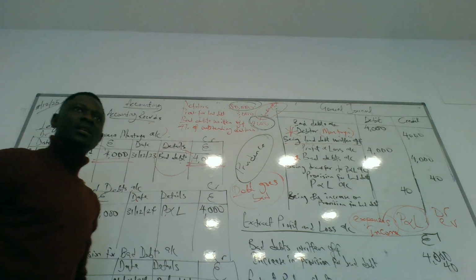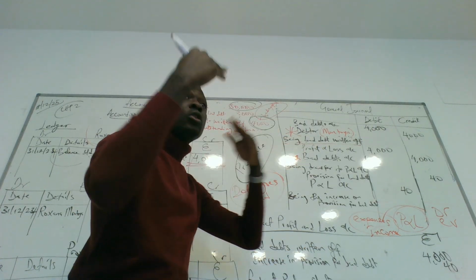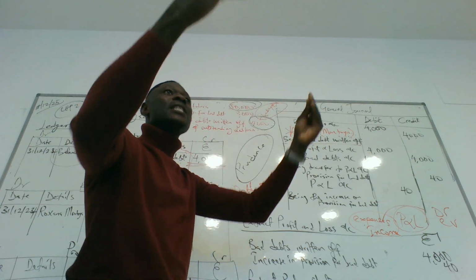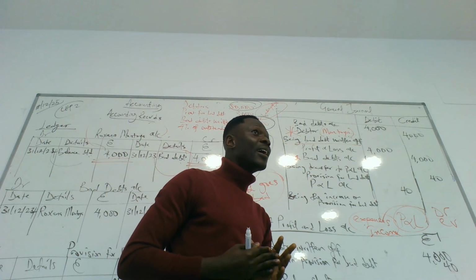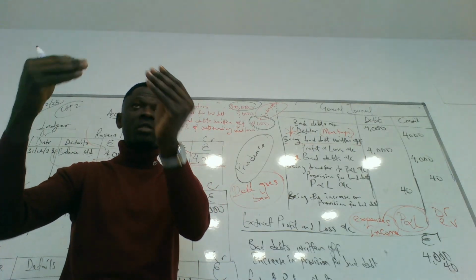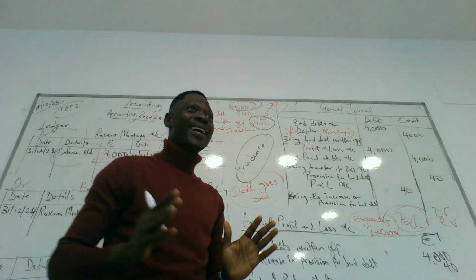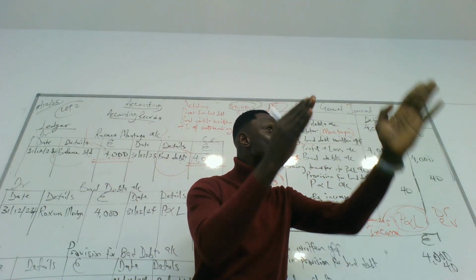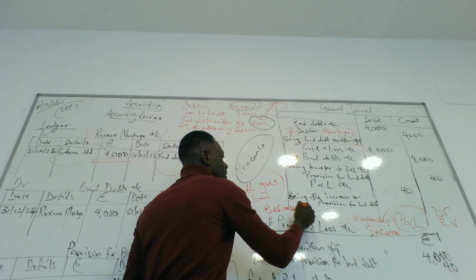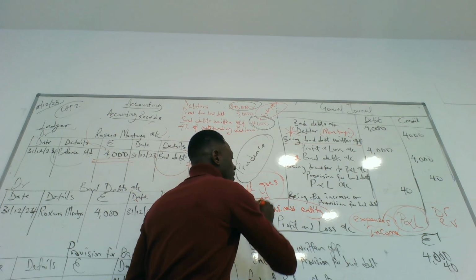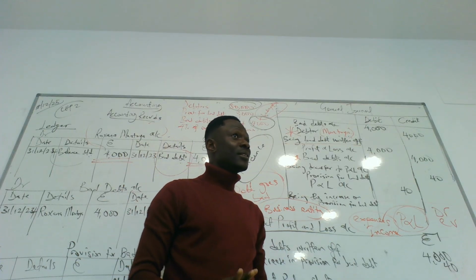Expenses means spending. Look at it this way. You sold to a certain customer, but the customer is not going to be able to pay back. Because the customer is not going to pay back, you have to pay back. Because the business is separated from you. Business entity. The business should be treated separately from the owner of the business.